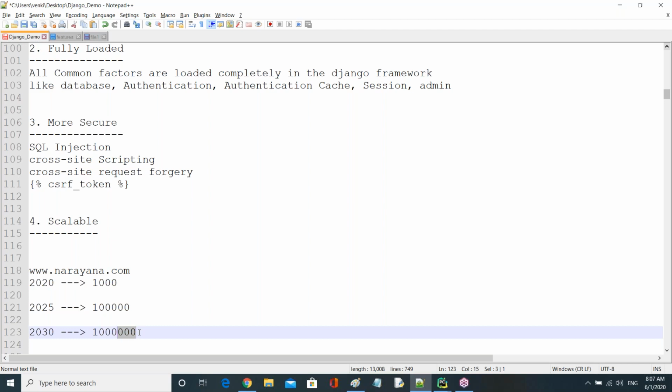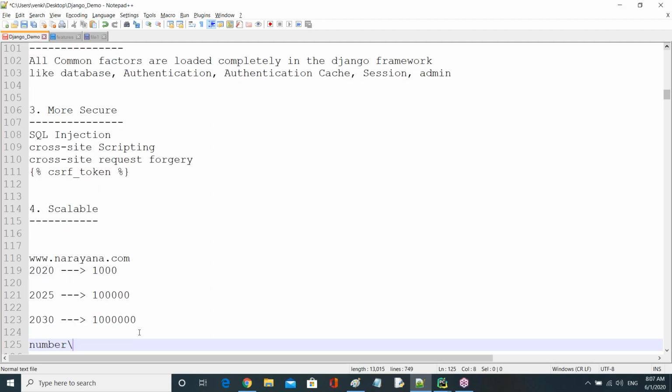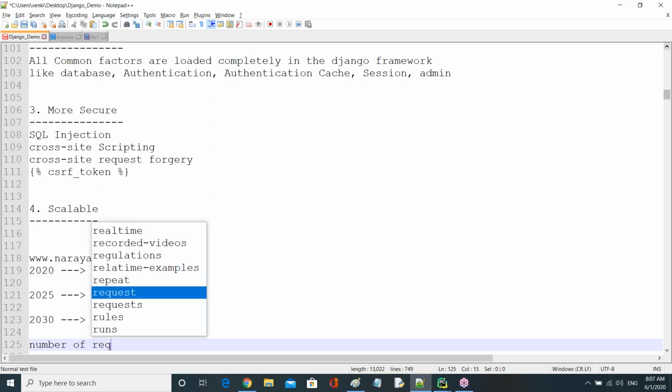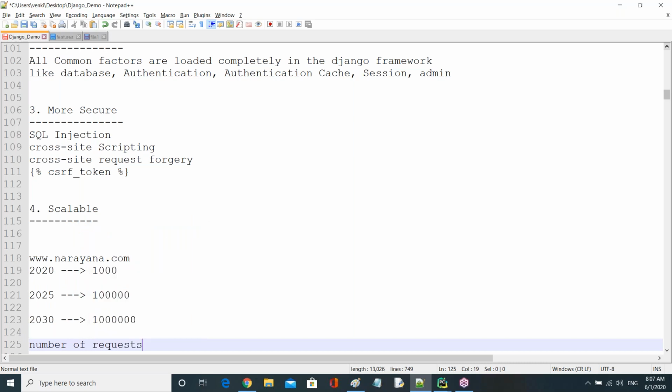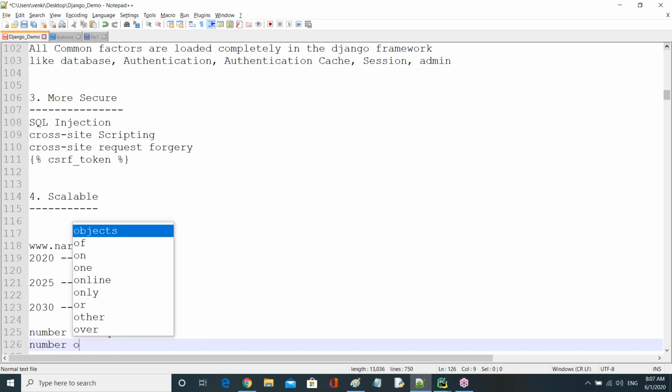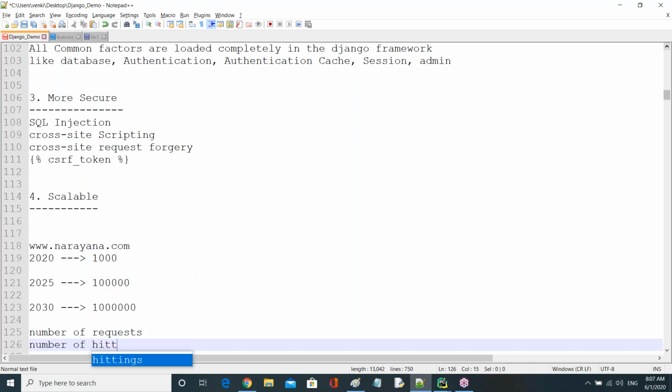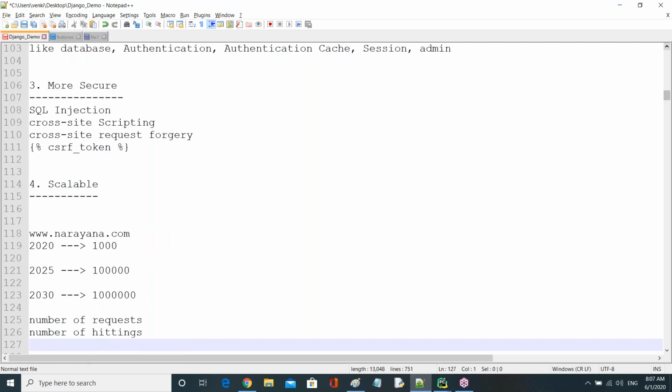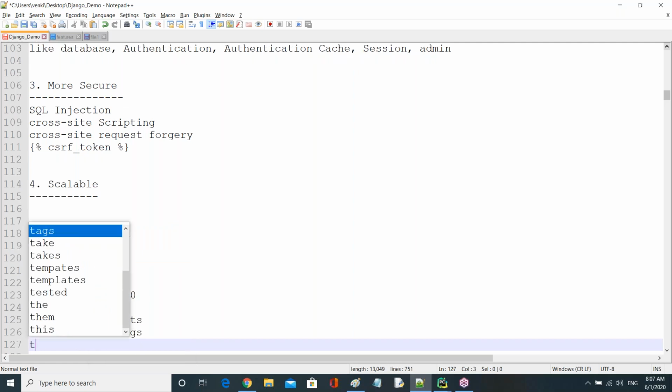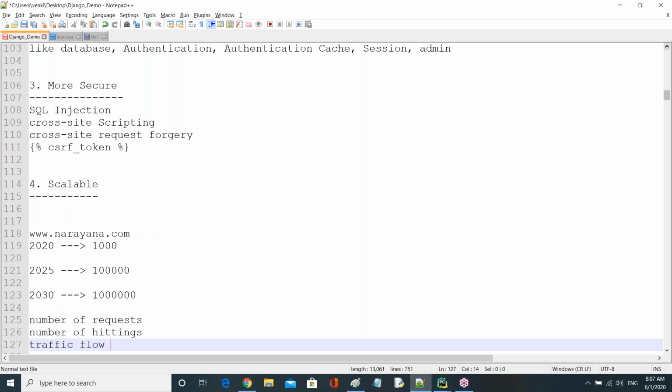So it is called number of requests, or you can say the number of hits, or you can say traffic flow. It's called traffic flow also.